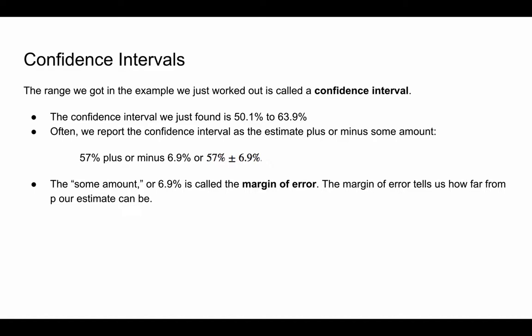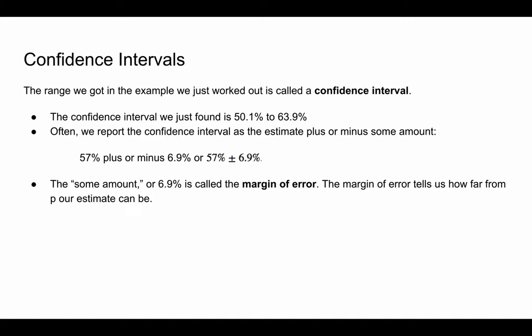The range we got in the example we just worked out is called a confidence interval. The confidence interval we just found is 50.1% to 63.9%. Often we report a confidence interval as the estimate plus or minus some amount, so we could say 57% plus or minus 6.9%. If you add 6.9 to 57, you get 63.9. If you subtract 6.9 from 57, you get 50.1. The amount, this 6.9 that you both add and subtract to 57, is called a margin of error. The margin of error tells us about how far from p our estimate is believed to be.